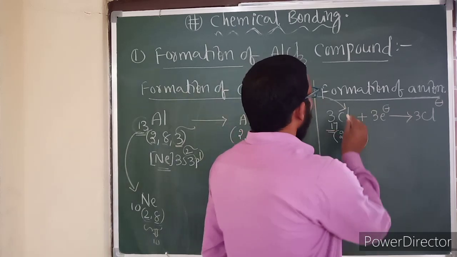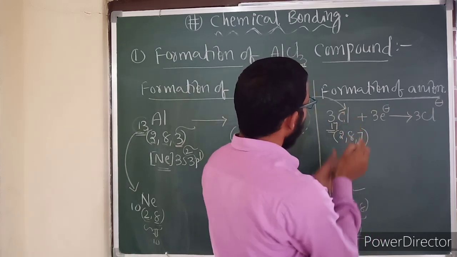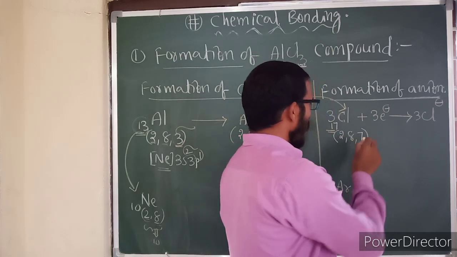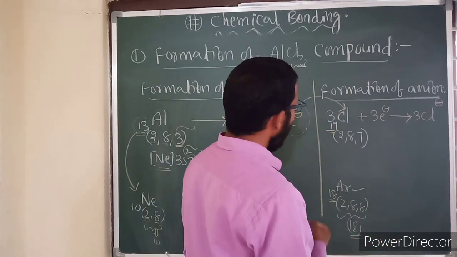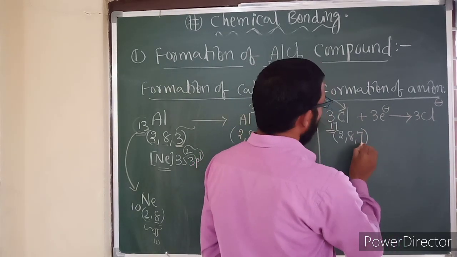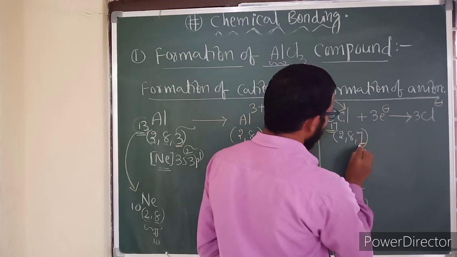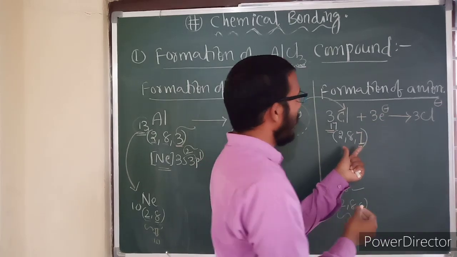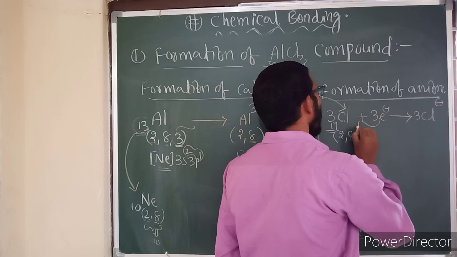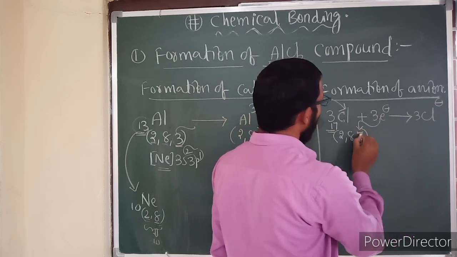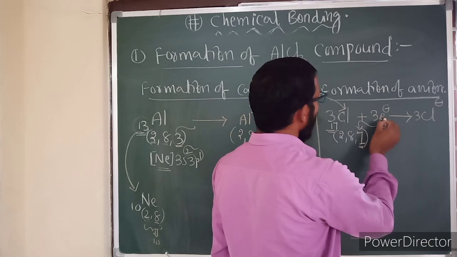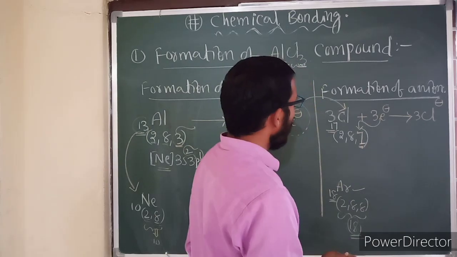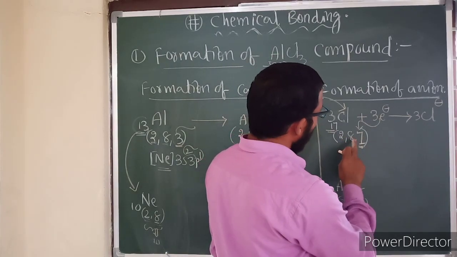Here also, how many chlorines are there? 3 chlorines. Now 2 plus 8 is 10, 10 plus 7 is 17, so one electron will be less. To get the octet in its valence shell, or a total of 18 electrons, one electron is needed. So each chlorine will take one electron. With 3 chlorines, 3 electrons will be gained by chlorine. It turns into 3Cl minus. See here, in its valence shell, 2 electrons here and 8 electrons here.